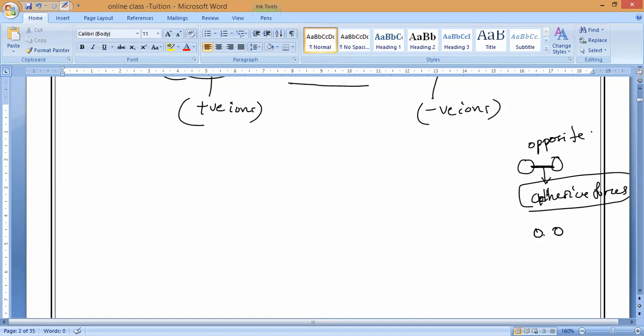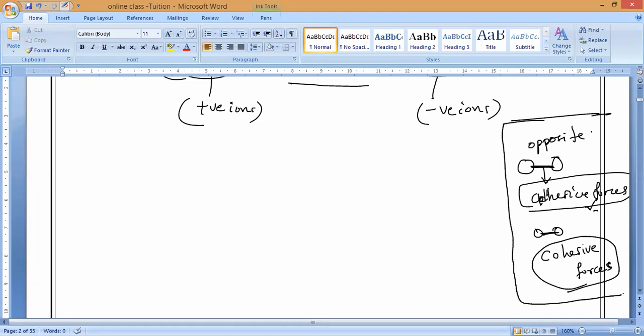The bond present between the same kind of substances, the particles of the same substance, is called cohesive forces. What should we call it? Cohesive forces. These cohesive forces are weaker than adhesive forces. This is an extra concept which I am telling you because you may get questions on it. So here an ionic bond is forming between which compounds, guys? Different particles or same kind of particles, same family or different family, correct or not?